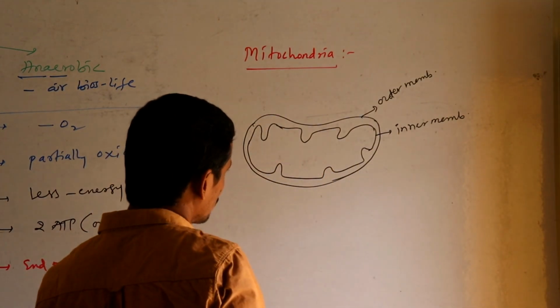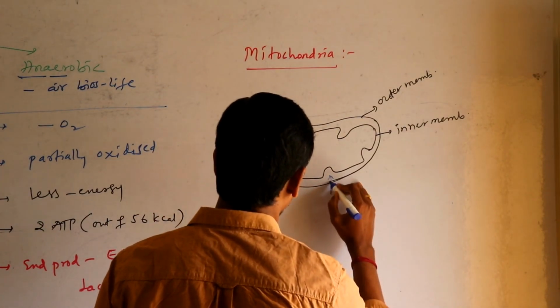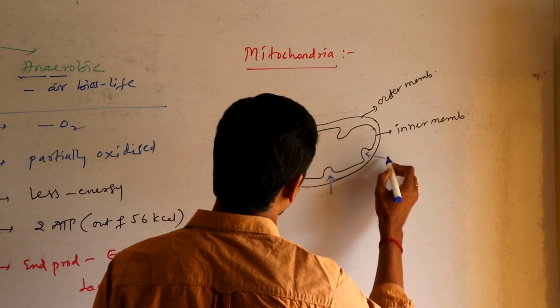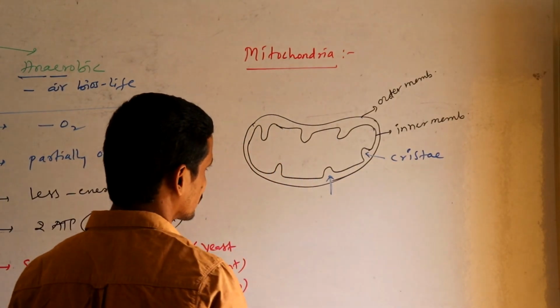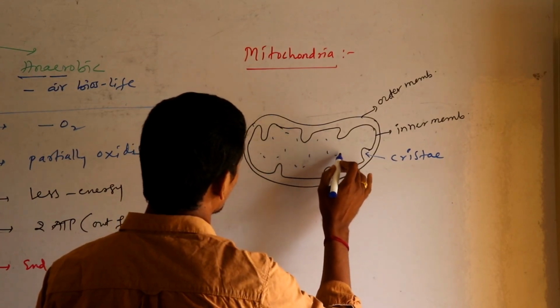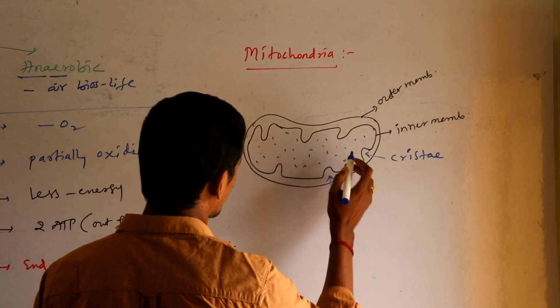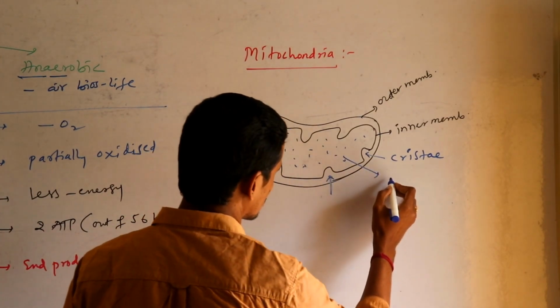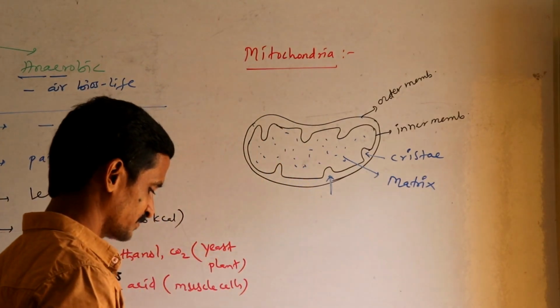The inside foldings of mitochondria are called cristae, and inside the inner membrane, this inner compartment is completely filled with a gelatinous substance called matrix.